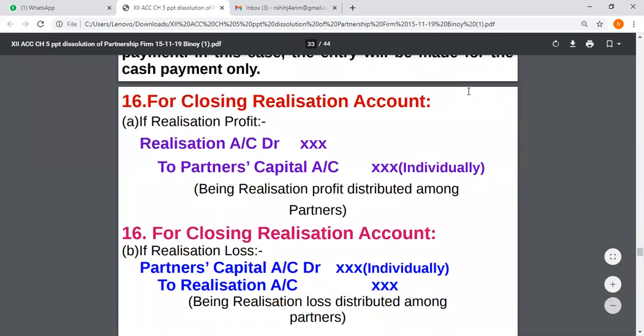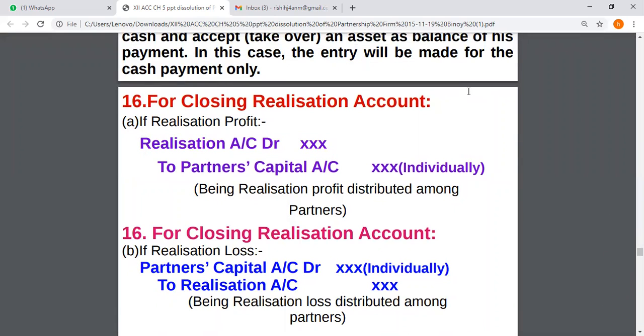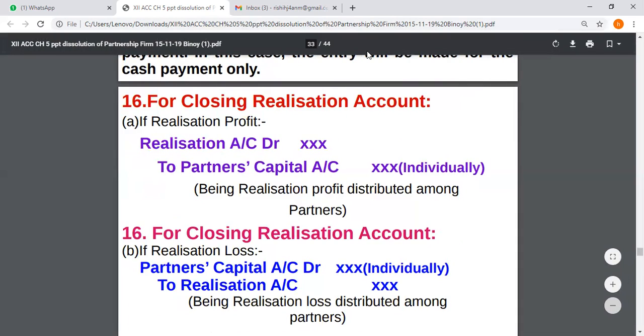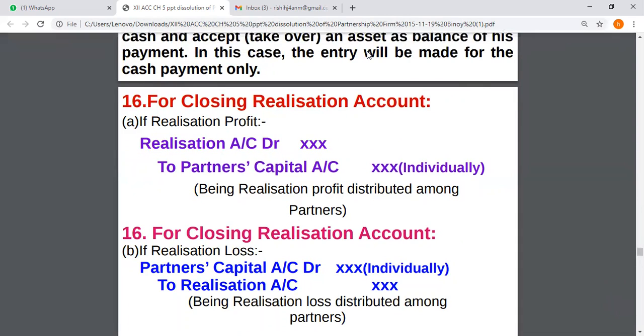Now the realization account should be closed, so that amount is either the profit or loss on realization of assets and liabilities, and that is again transferred to partners' capital accounts in their profit sharing ratio. And we will see one pro forma of